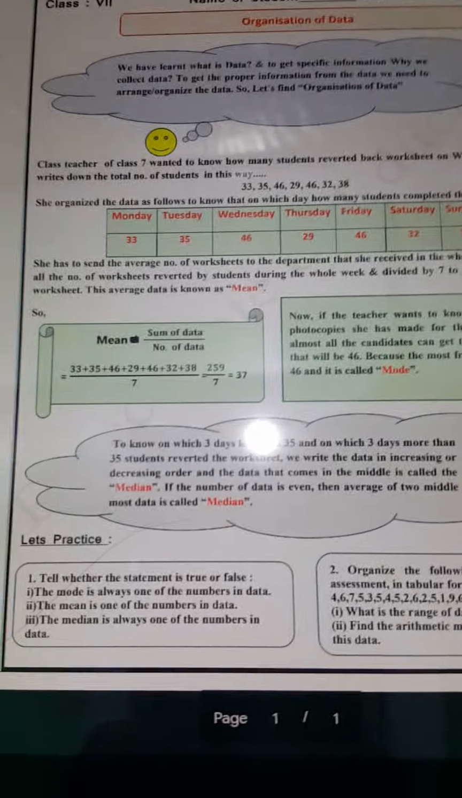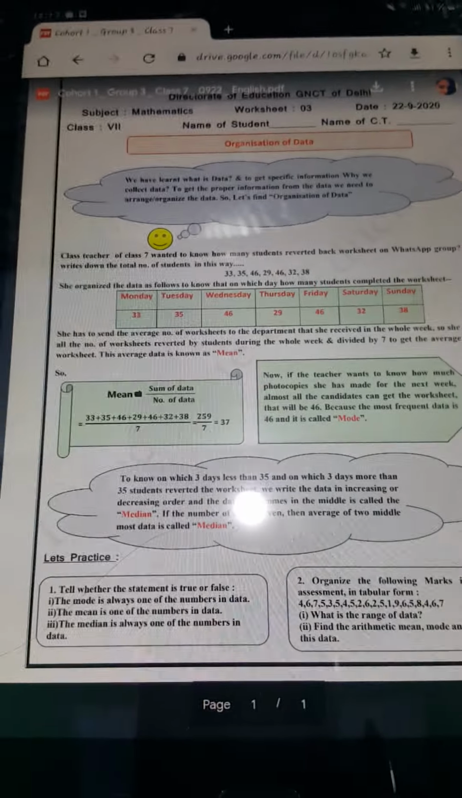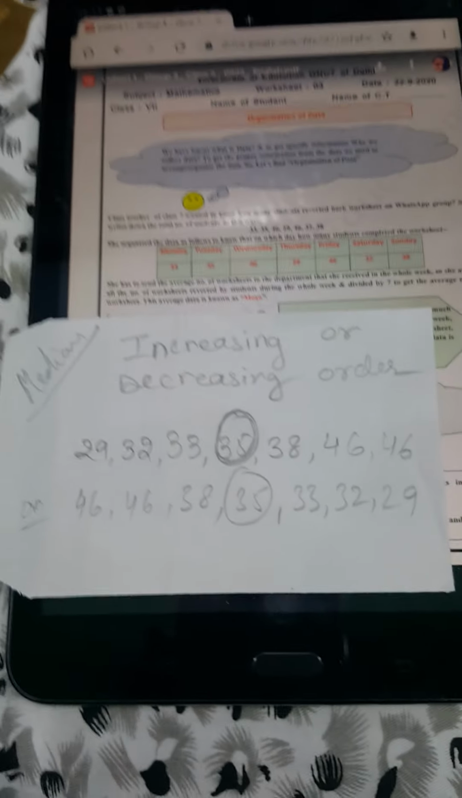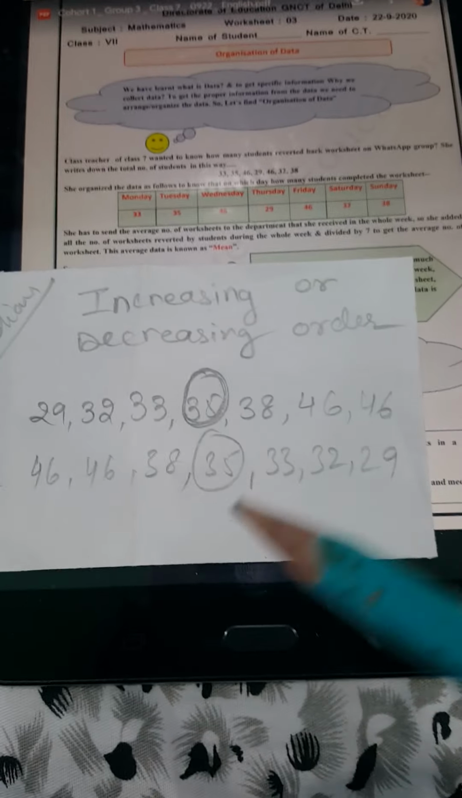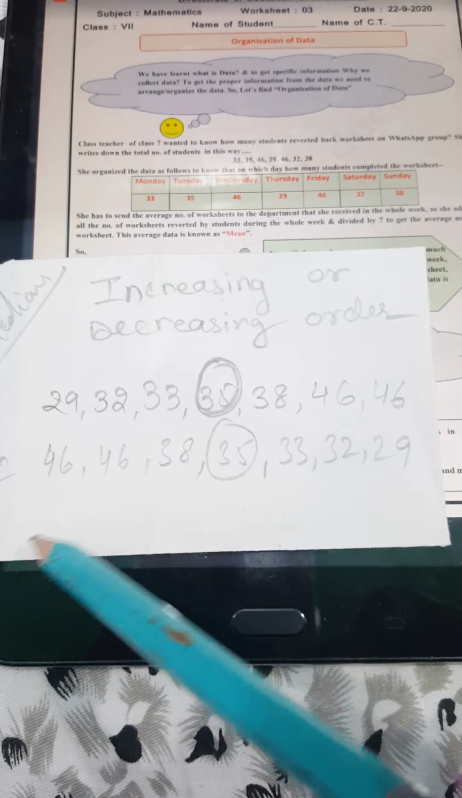Third is median. For median, what we have to do is first arrange all the numbers in increasing or decreasing order, like I have done here. I have arranged the data either in increasing or decreasing order.